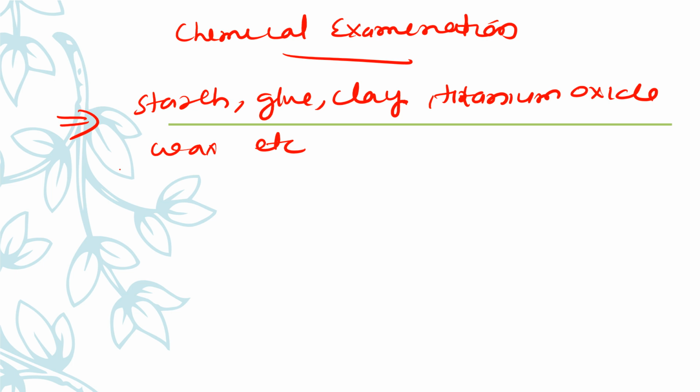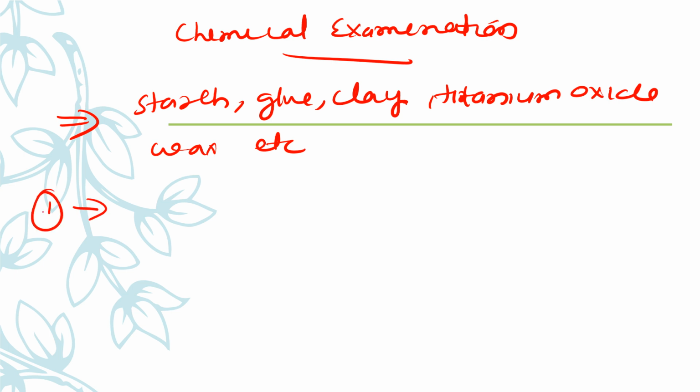Different manufacturers add different kinds of additives, fillers and pigments. In order to find out the chemical composition, which pigment or filler is added to the paper, and also the type of dye, we can do the chemical examinations.